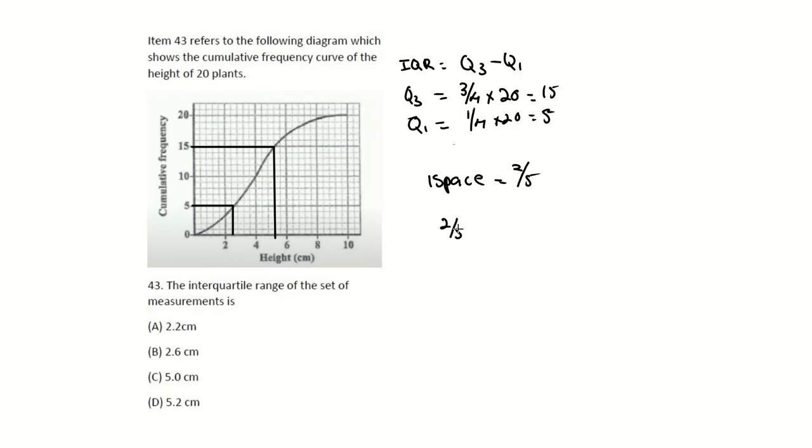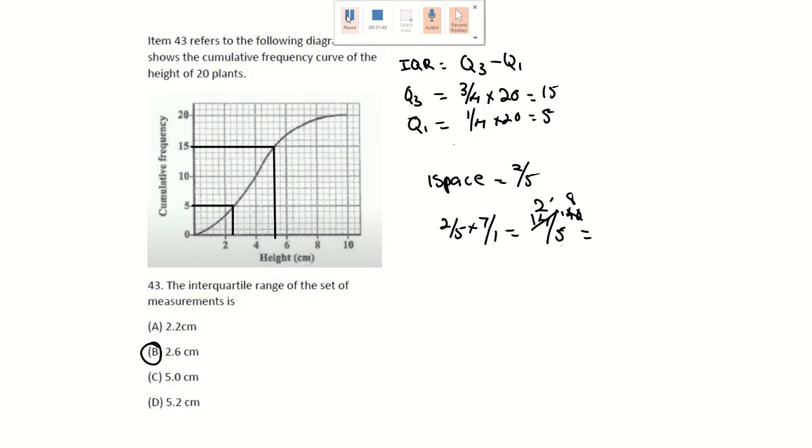So 2/5 multiplied by 7 over 1, 7 2s are 14. 14 divided by 5, 5 into 14 is 2, then 5 into 40 is 8. There's no 2.8. So the closest, remember, this is just according to me, it may be a little bit less. What number is closest to 2.8? 2.6. So the answer would be B.